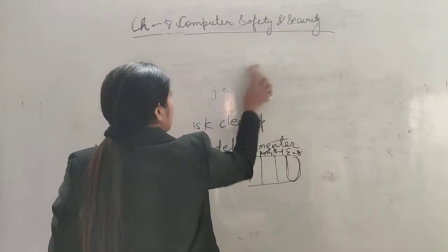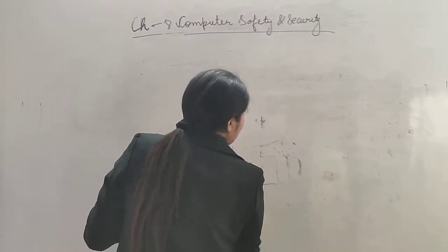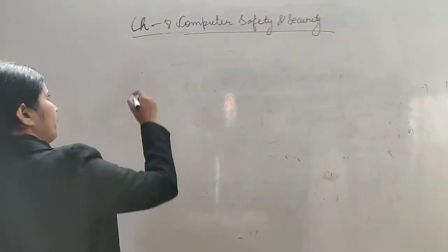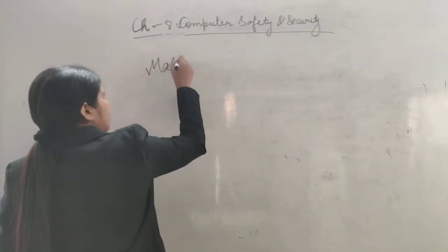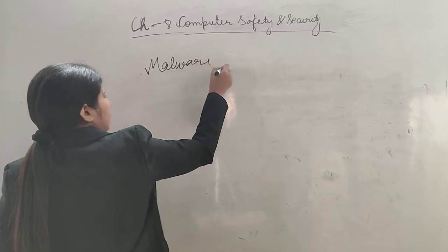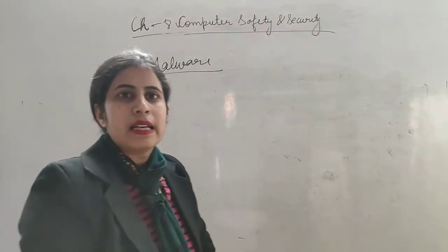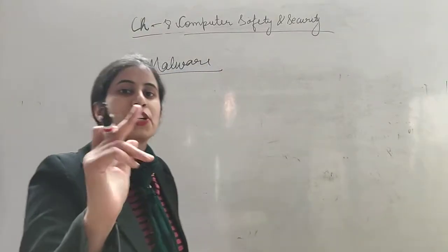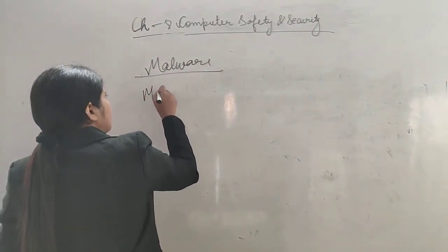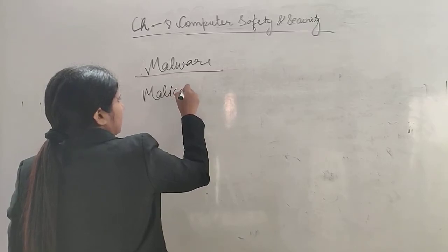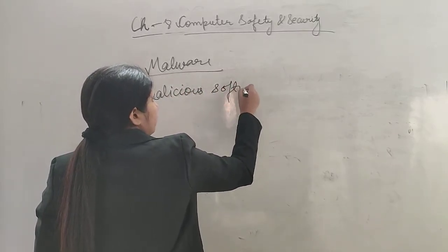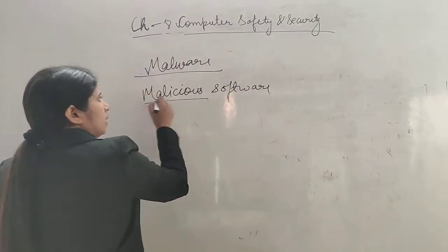What is it? Malware. The spelling is M-A-L-W-A-R-E. Malware is a word that has a full form, and it is malicious software. M-A-L-I-C-I-O-U-S, malicious software. Okay.